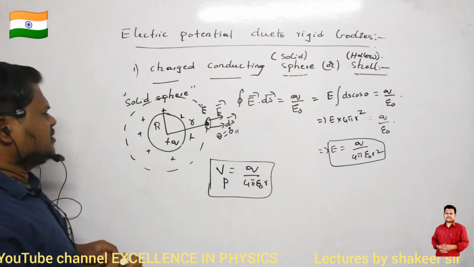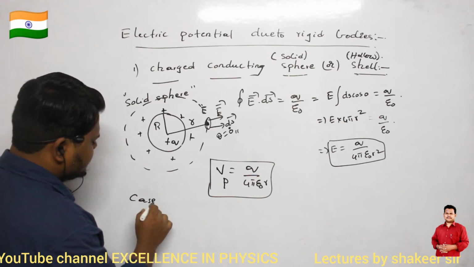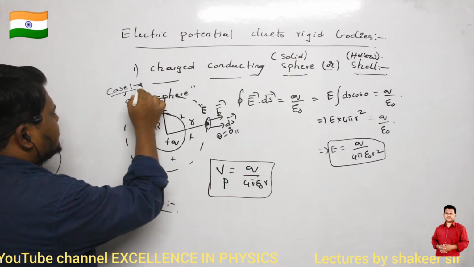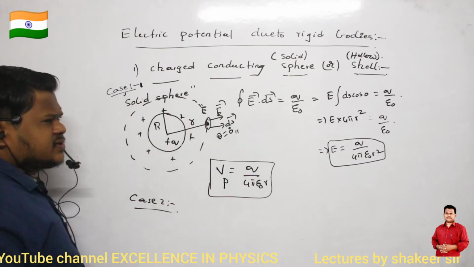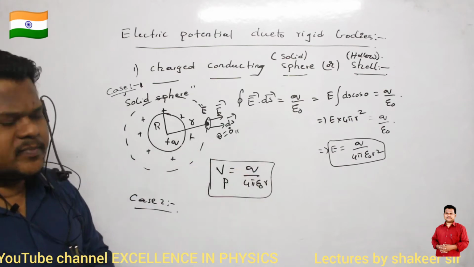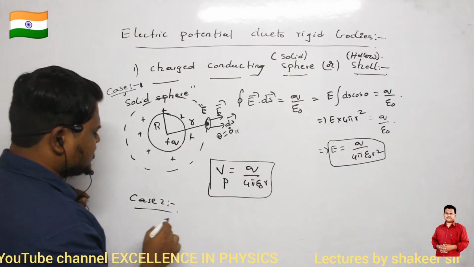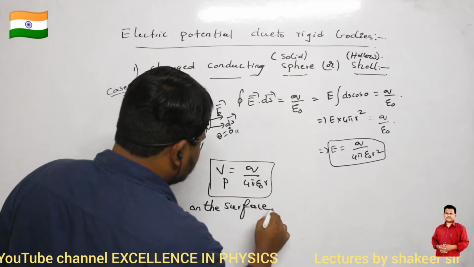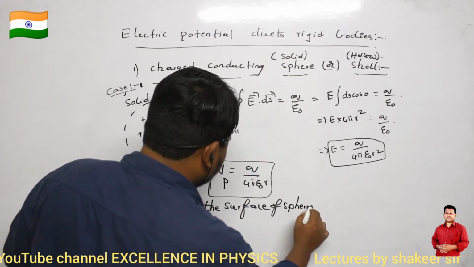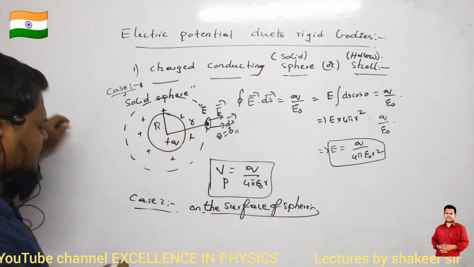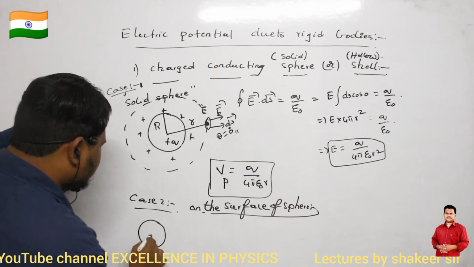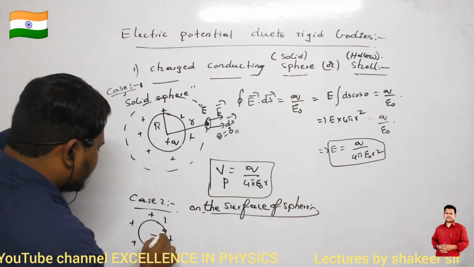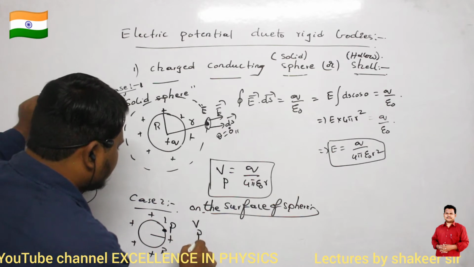Okay. Similarly, now what I want to do is case number 2. This was case number 1. Clear? So what is case number 1? Case number 1 is electric potential outside the sphere at a distance of r from the center of the sphere. Now I want to calculate case 2. What is case 2? Electric potential on the surface of a sphere. What is meant by on the surface of the sphere? It means this is the sphere whose radius is capital R, and it is uniformly charged. So here at this point P, I want to calculate potential.